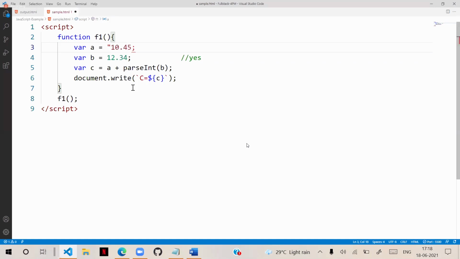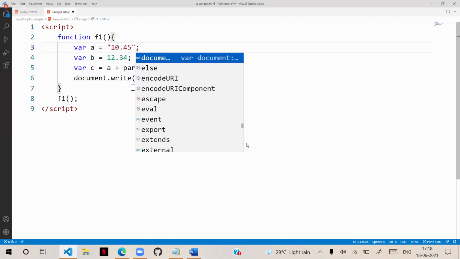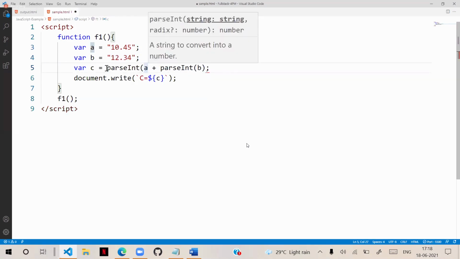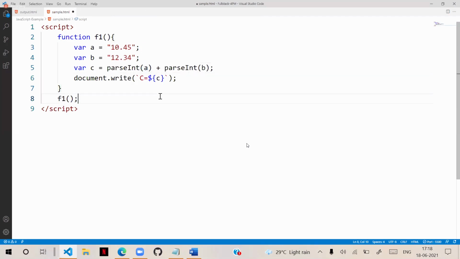Like a fraction, both are defined as a string. Now I'm using parse for both, parseInt A and parseInt B. Now when I print the result, it shows the result 22.